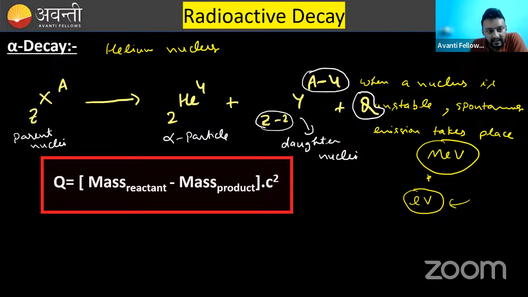Mass number is A, and if you add these two, it is again A, that is 4 plus A minus 4. That means mass number remains conserved. Similarly, proton number also remains conserved, Z will remain the same. The value of Q, the amount of energy released, is mass of reactant minus mass of product into c square.